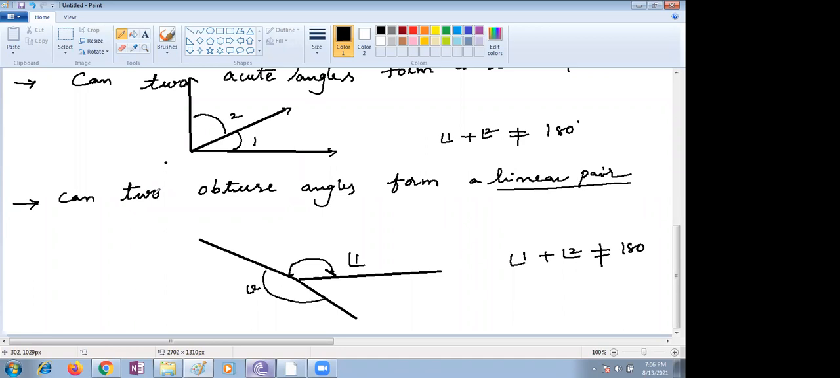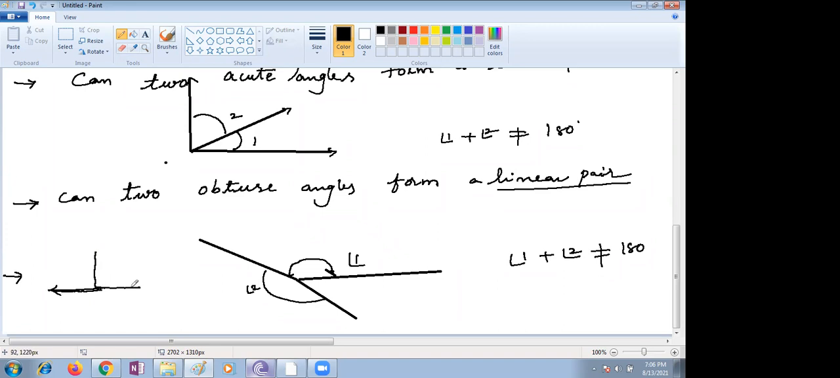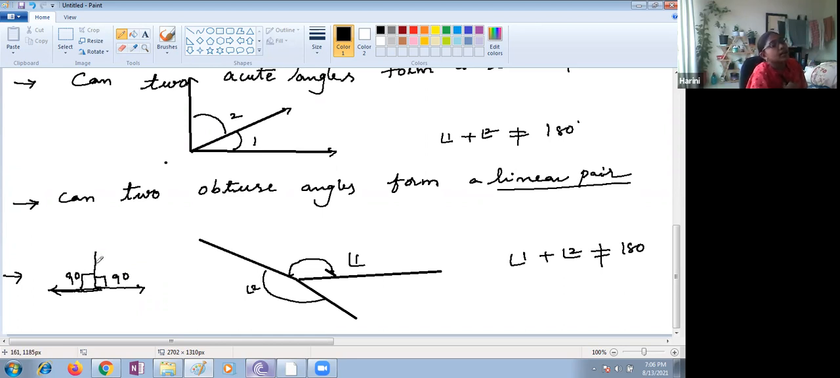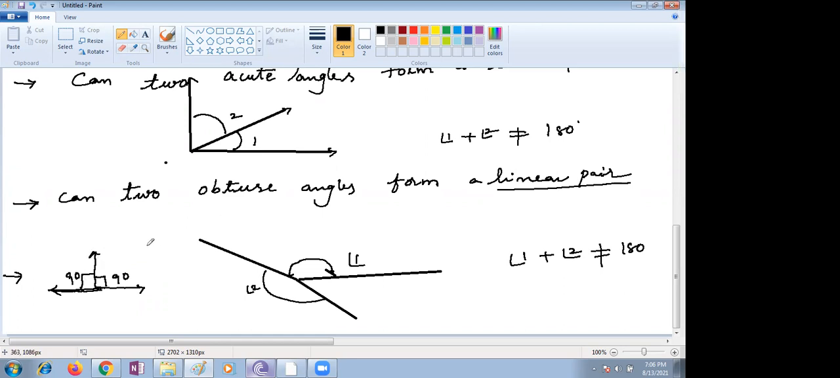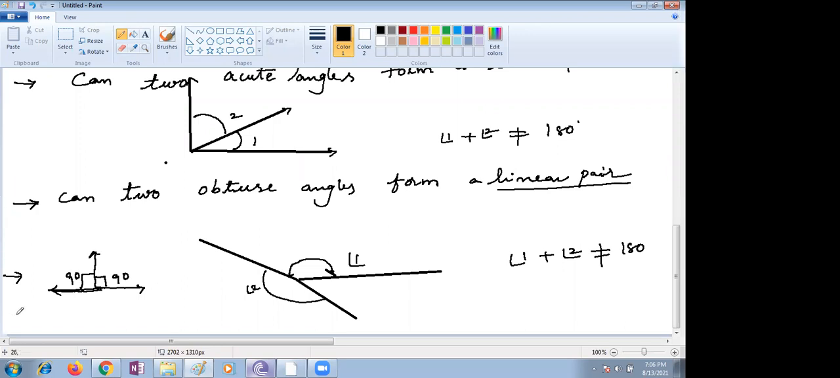Next one. Can two right angles form a linear pair? Yes, they can form because 90 plus 90 is equal to 180. Students: ma'am, and even an obtuse angle and an acute angle can form. Yes, that is also true, Harini. But we have to conclude here: no two obtuse, no two acute angles make a linear pair. Only two right angles make a linear pair. You have to mention it.